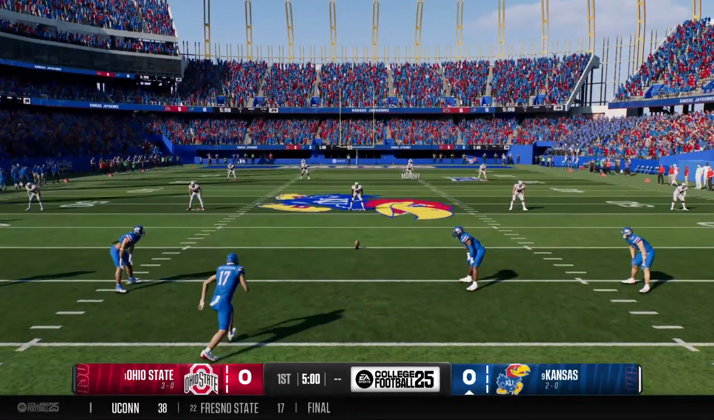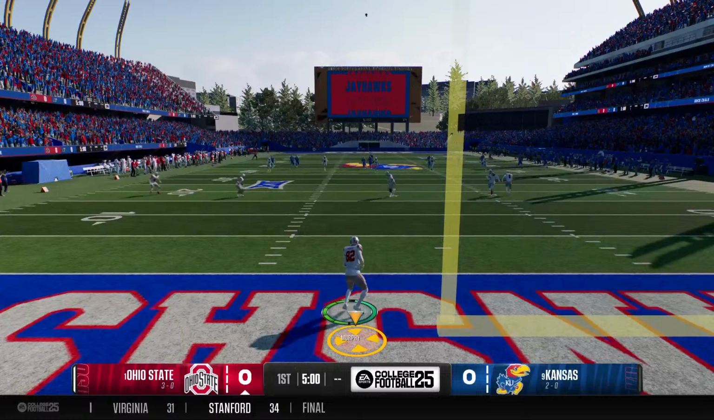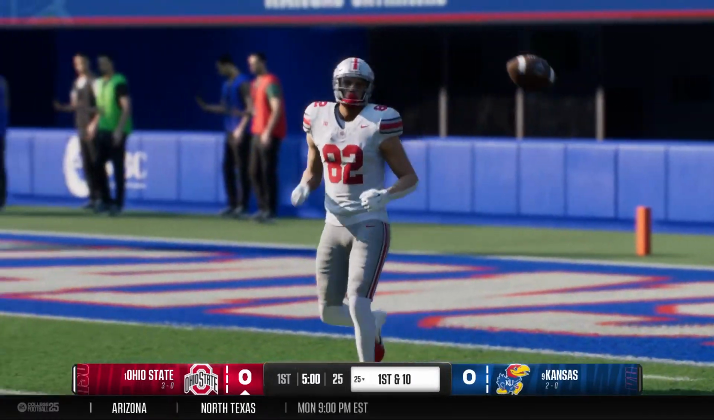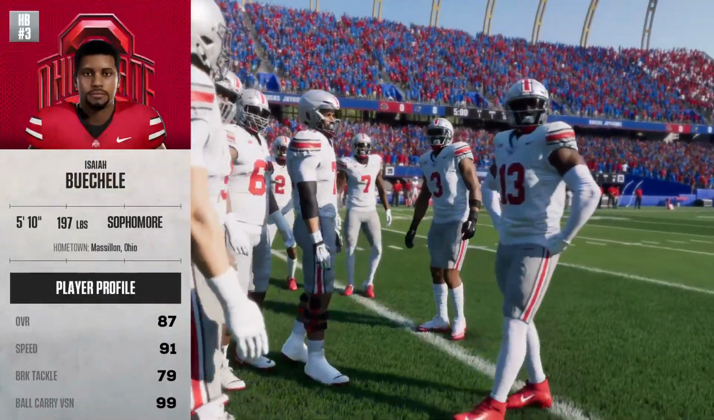And the Jayhawks will kick this deep to begin the game. And he'll return the kickoff right there. We'll start from the 25. The Buckeyes offense making their way on the field to open this game.